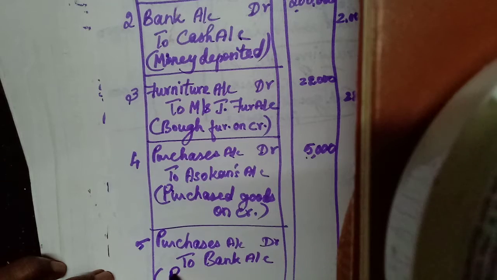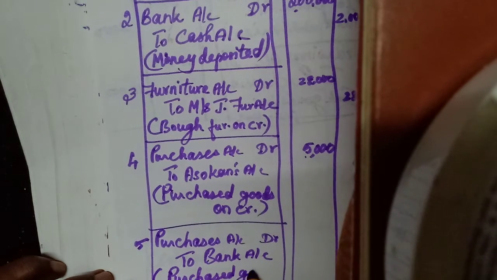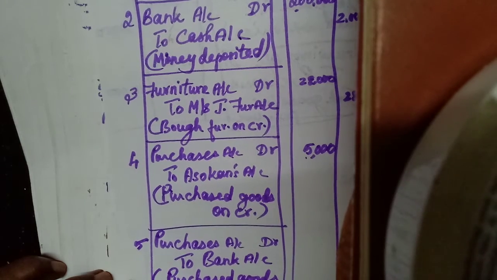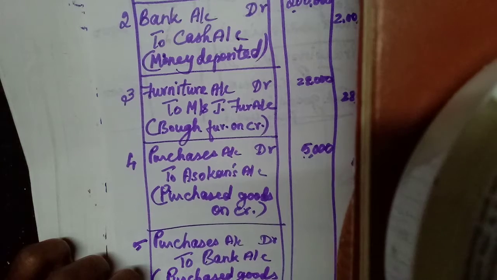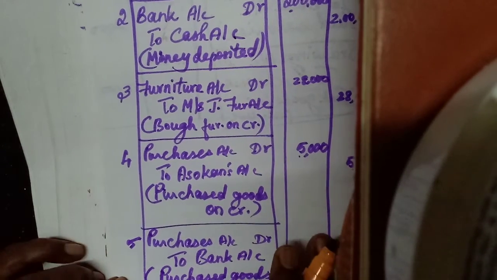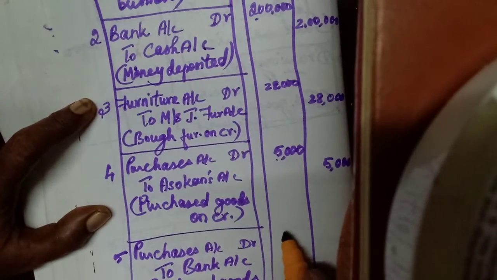Okay. Purchased goods and paid through net banking. 10,000.